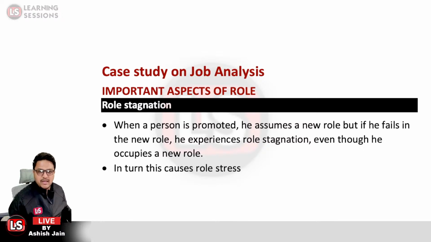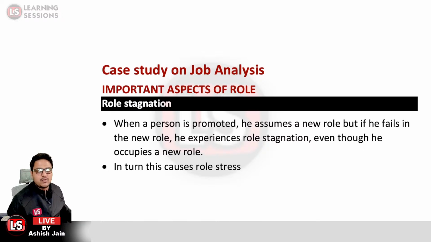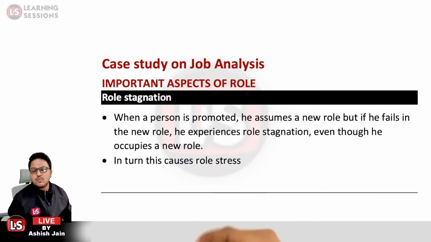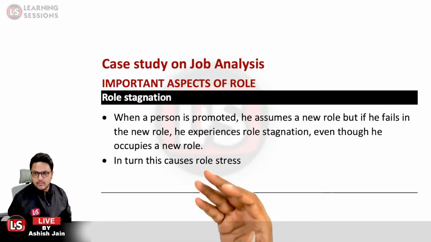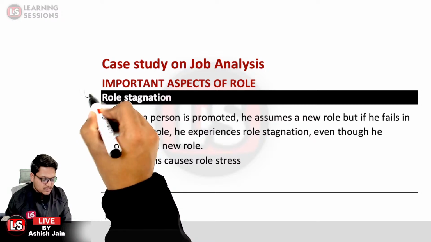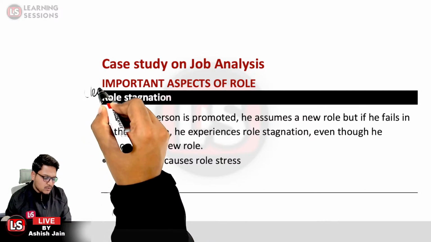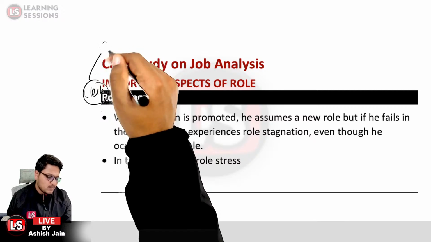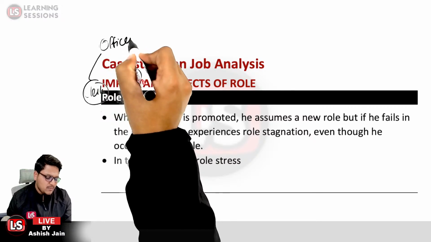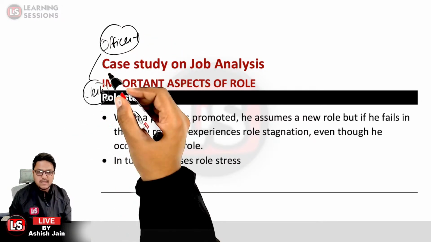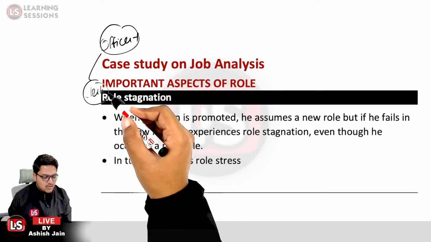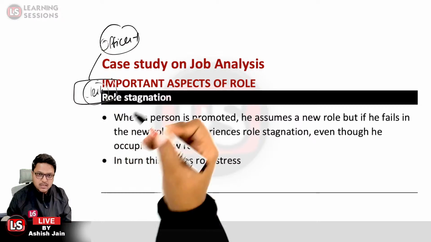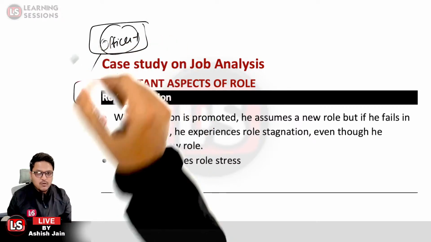So over here, first of all, it is related to role stagnation. When a person is promoted, he basically assumes a new role. Let us take the case that there is a person who was in the clerical cadre, who was a clerk, and now he is promoted to officer scale 1. He has taken the promotion and assumed the new role, but he's not able to perform it. He was performing well as a clerk, but he's not able to perform well as an officer.